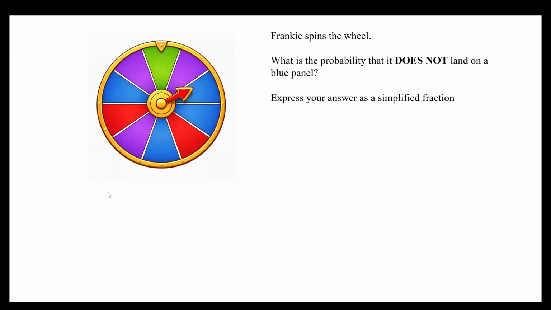Perfect, Jacob. Perfect, Ava. Theo, good. Good, but remember, we must simplify the fraction. Perfect, Theo.